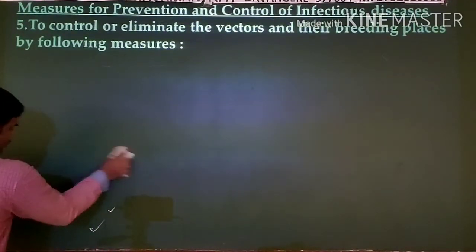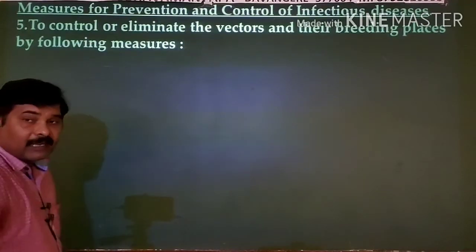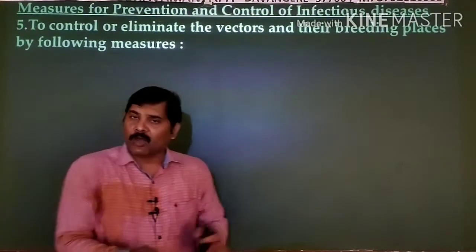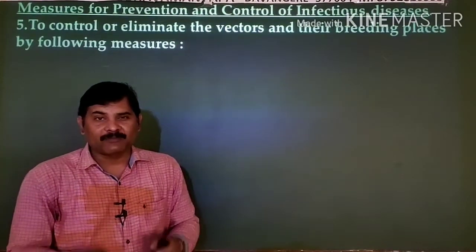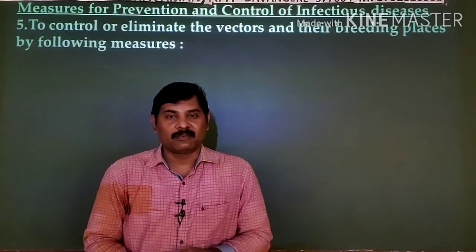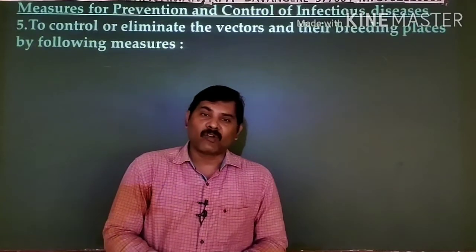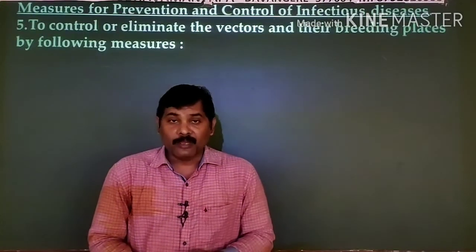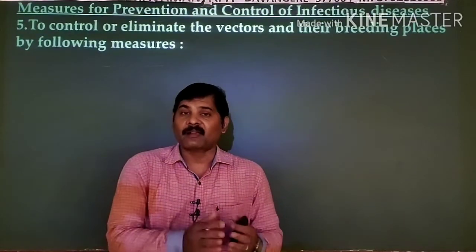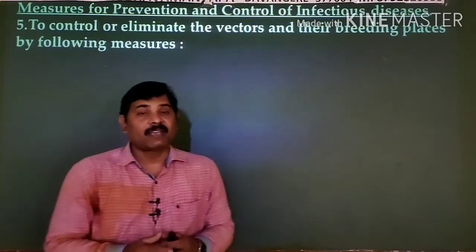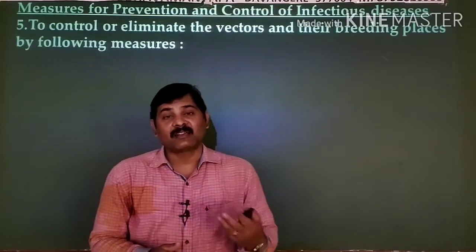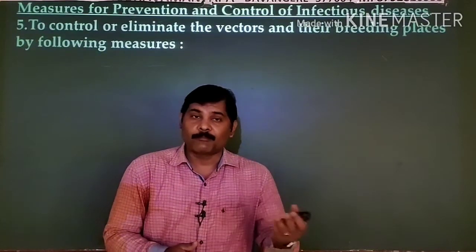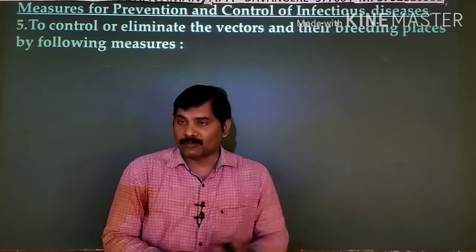Some of the diseases are transmitted by vectors. Vector, as I already explained, is an organism which spreads the disease from an infected person to a healthy person. There we studied vectors in the case of malaria, filaria, chikungunya, dengue. In all these cases, mosquitoes act as vectors. In some cases, cockroaches, houseflies and certain kinds of bugs can also transmit the disease from the infected person to the healthy one.